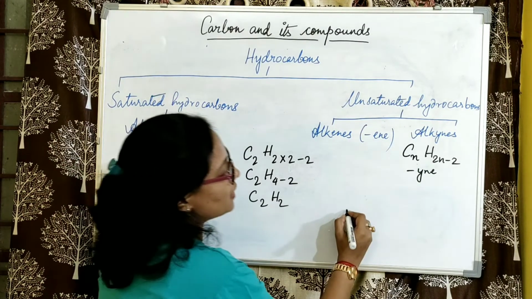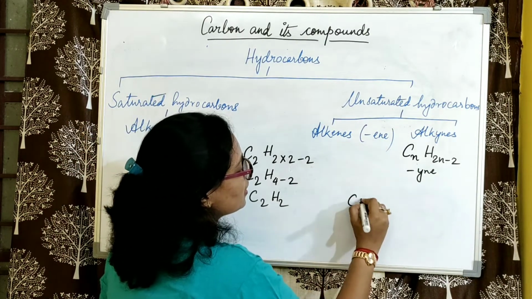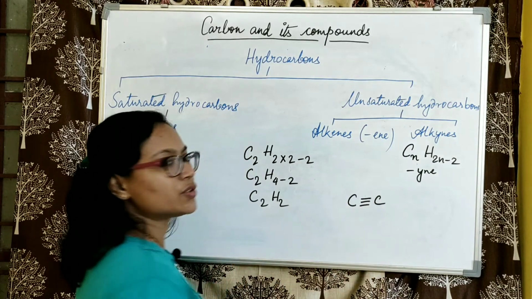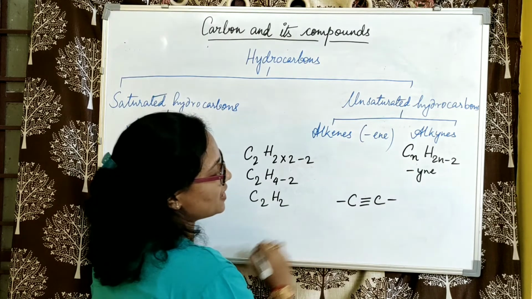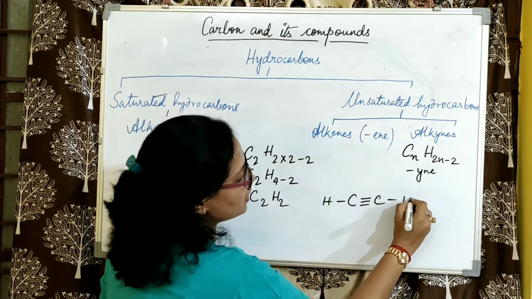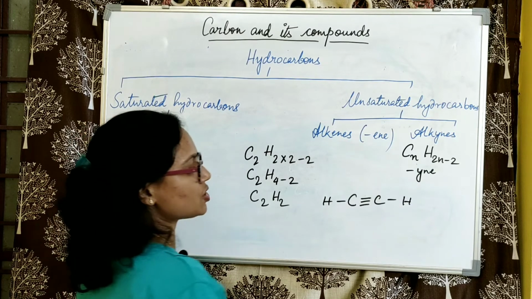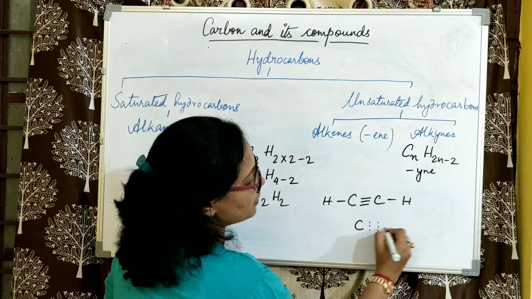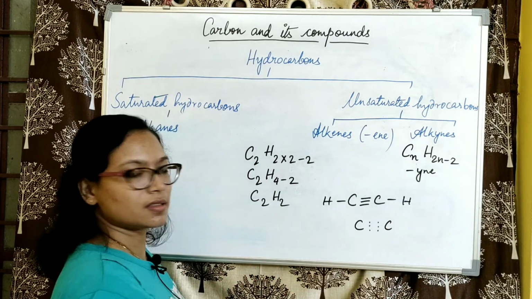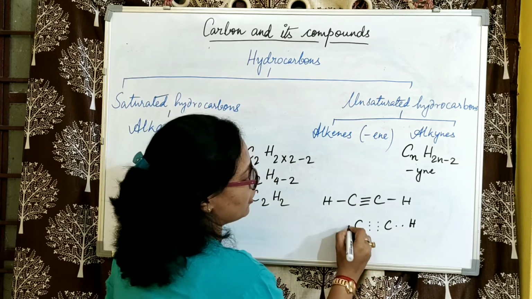Let us have a look at the structure now. Carbon atoms are linked by a triple bond, and we have another bond to be satisfied. So this is how it will look. Coming to the electron dot structure, here we have 3 pairs of electrons being shared, and the other electron will be shared with hydrogen.